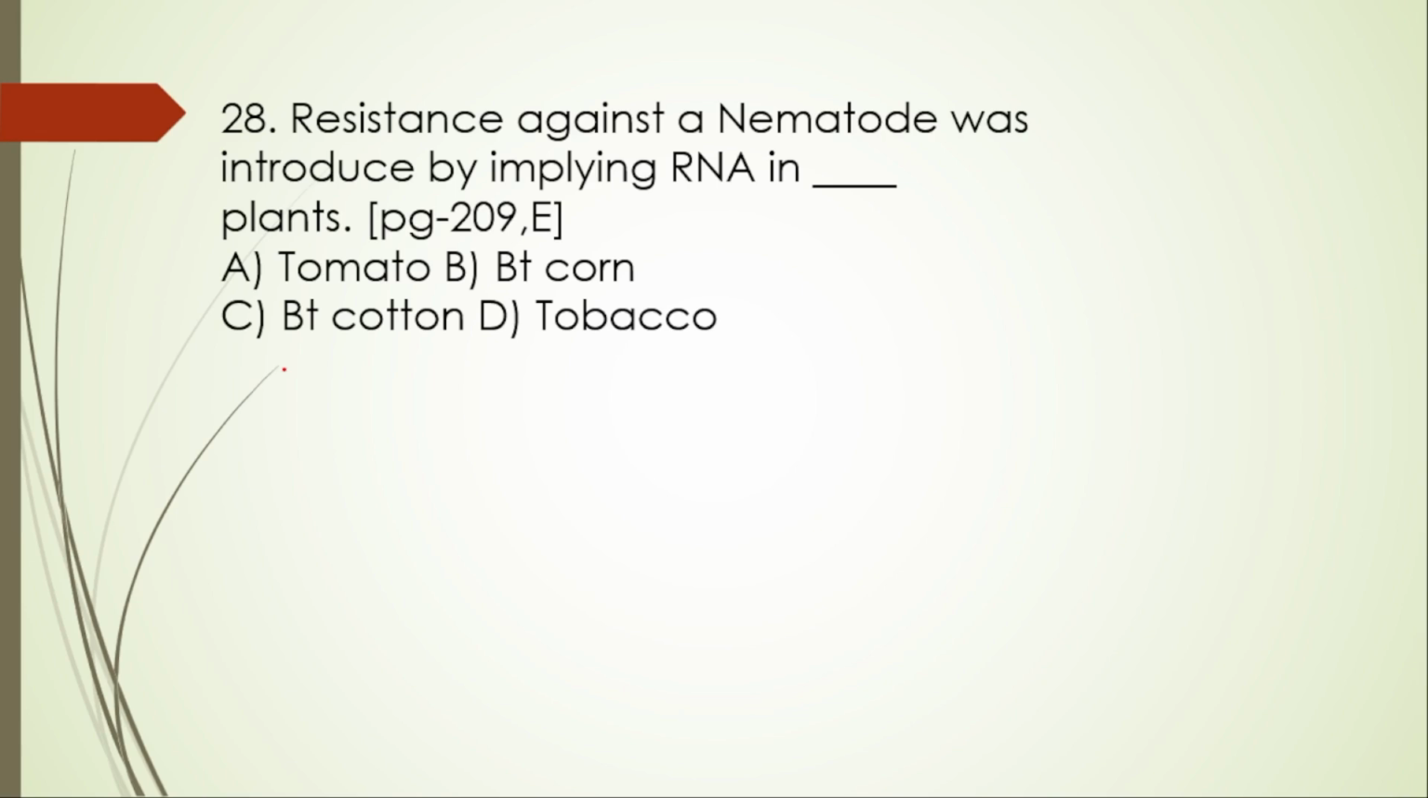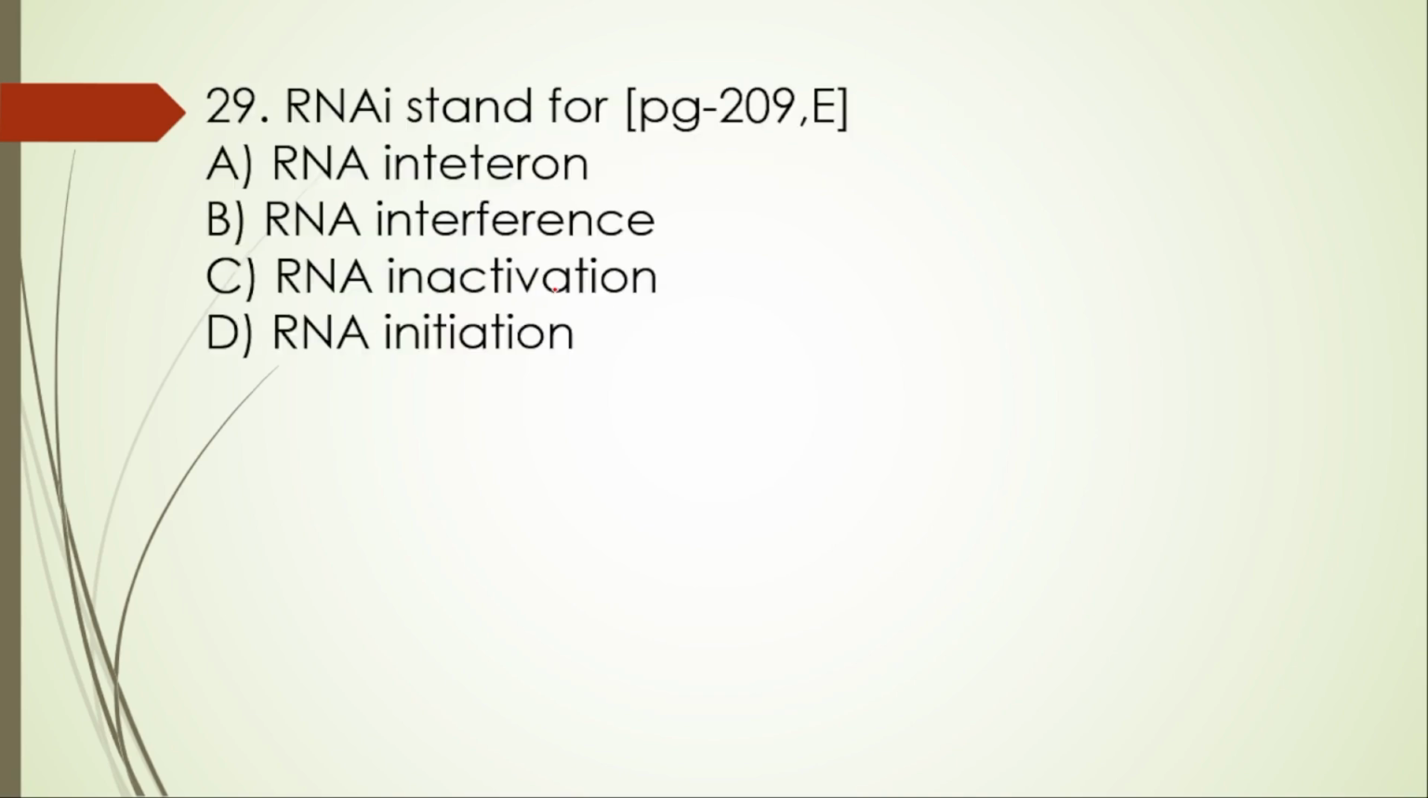28th one. The resistance against a nematode was introduced by implying RNAi in tomato, Bt corn, Bt cotton, tobacco. Here the tobacco is right.